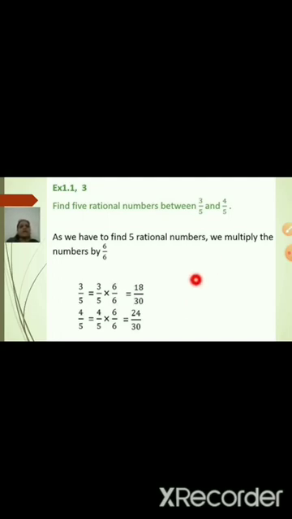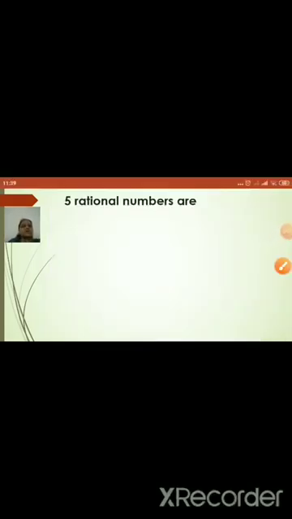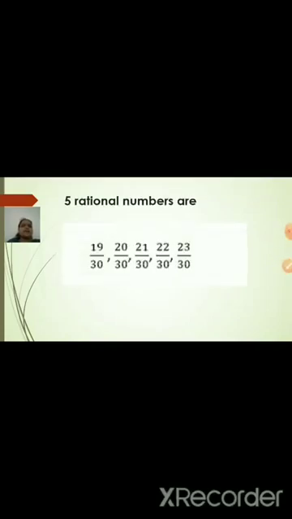Now you can see 18 by 30 and 24 by 30. The denominator is the same, so you can write any 5 numbers between 18 and 24. So the 5 rational numbers are 19 upon 30, 20 upon 30, 21 by 30, 22 by 30 and 23 by 30. The denominator will remain the same, and the numerators are the numbers between 18 and 24. Thank you.